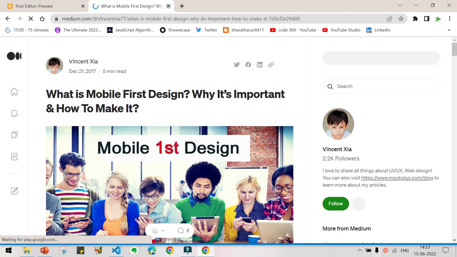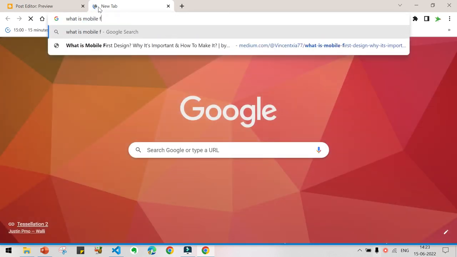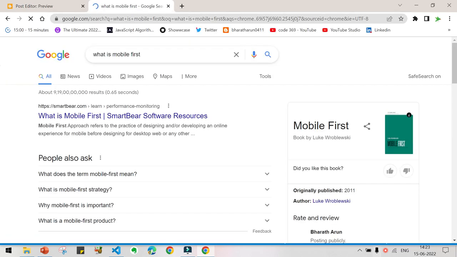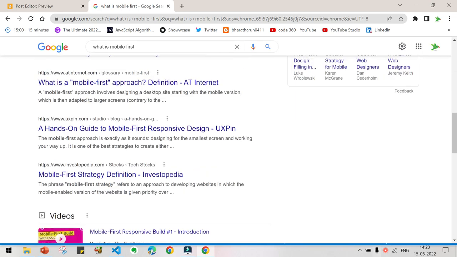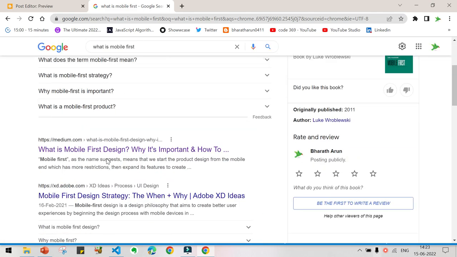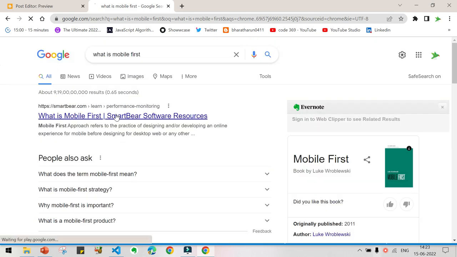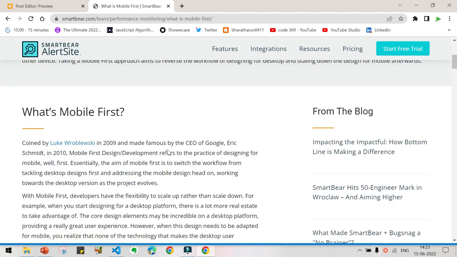So let us go to another website. Okay, what is mobile first? Here, okay, this is looking good, I think so. Okay, what is mobile first?